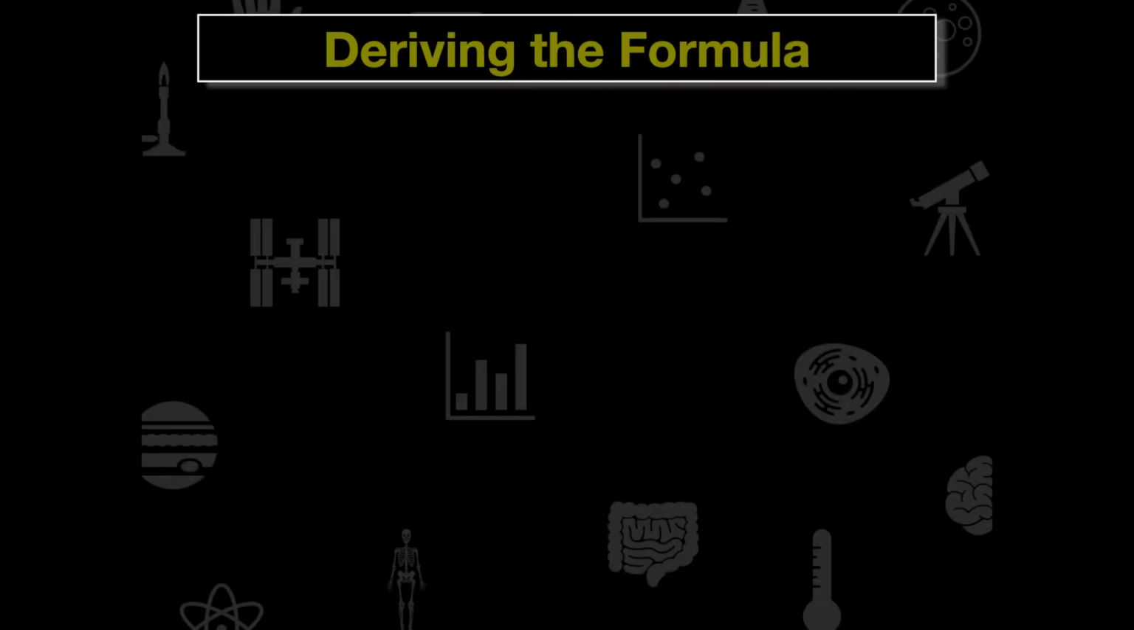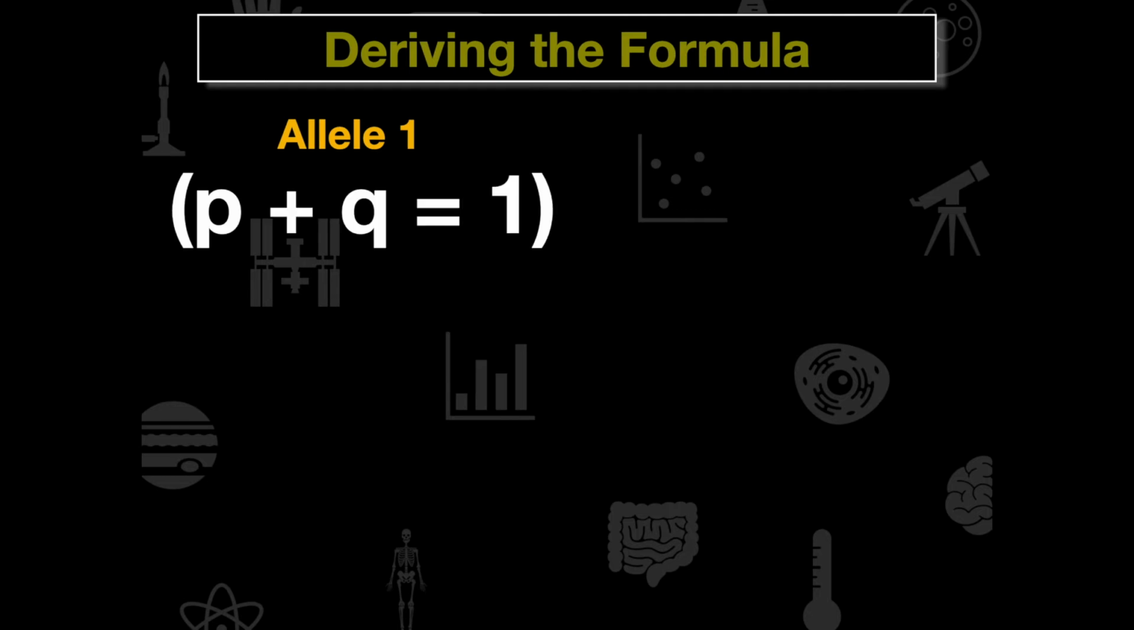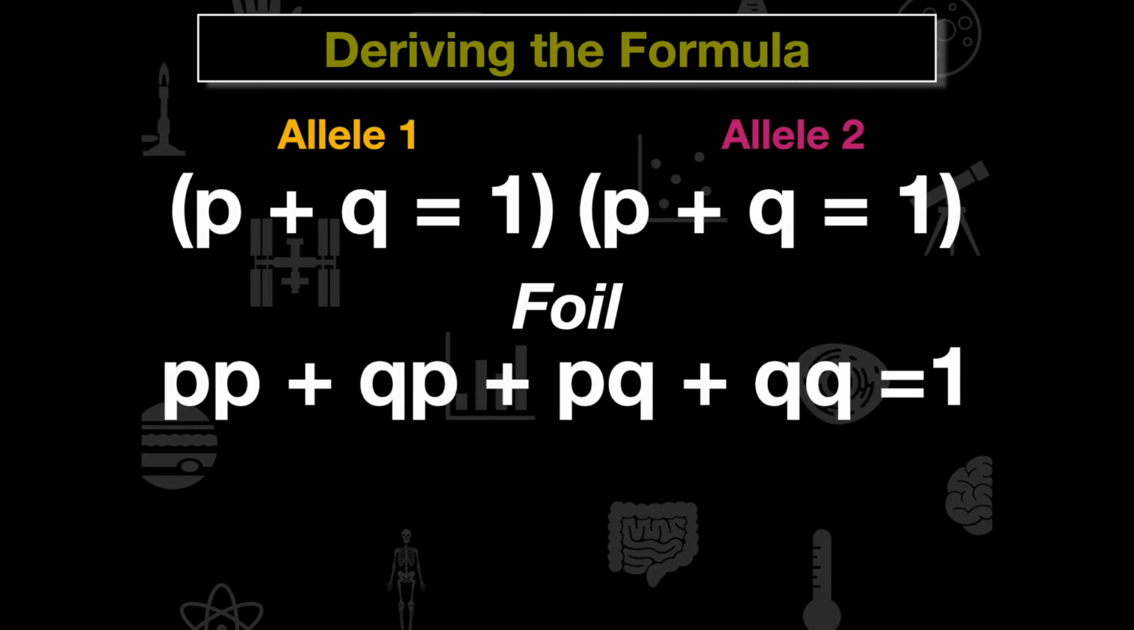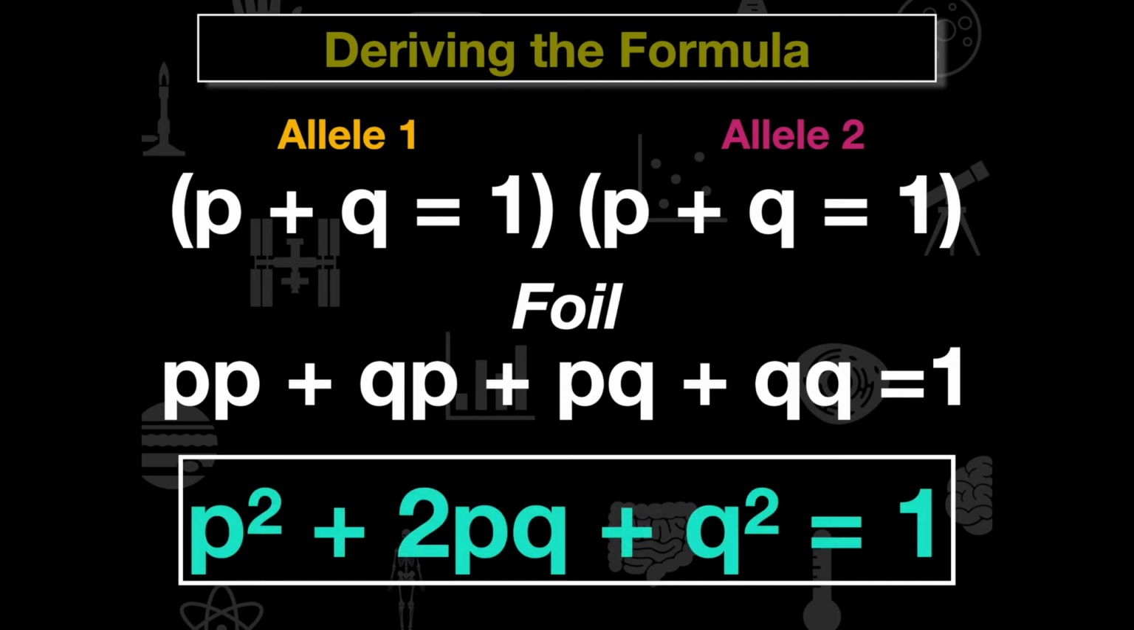And how do we derive this formula? Well, we have to look at individual alleles. So for allele number 1, we're going to get p plus q, which is equal to 1. And then for allele number 2, we're also going to have p plus q, which is equal to 1. We're going to FOIL this formula, and by foiling and then simplifying, that is how we get p squared plus 2pq plus q squared, which is equal to 1.